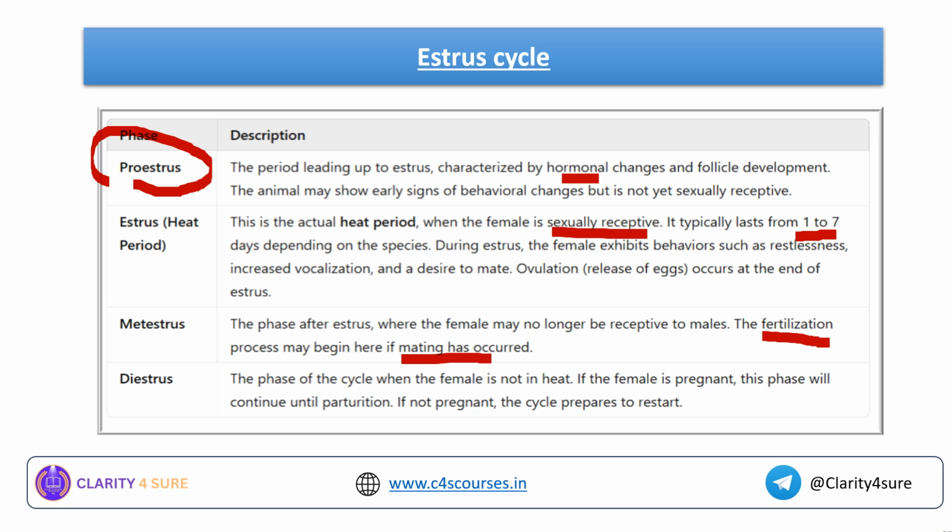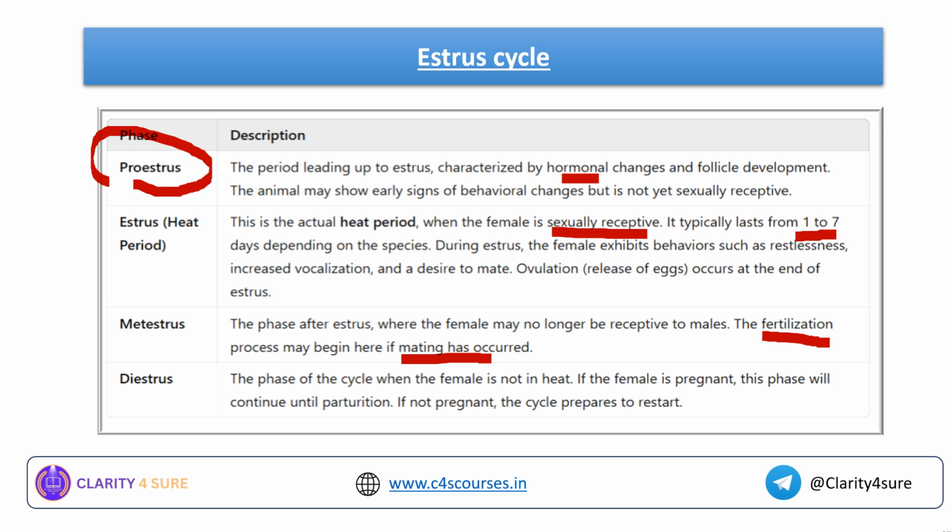Okay, so what you have to note down from these 3 phases is that pro-estrus is characterized by the hormonal change. Estrus is the actual heat period where the female is sexually receptive. And metestrus, here also the female is not sexually receptive, but the fertilization occurs if the mating has occurred.